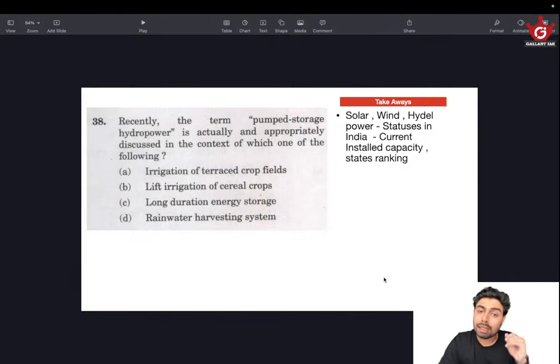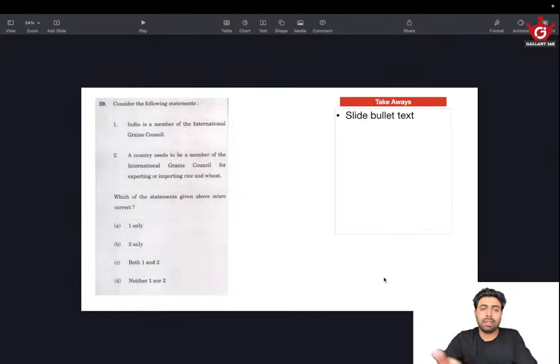So have an open mind to clear the question, or be confident that whatever question will be asked, I'll use my logic and elimination to arrive at the answer. Initially it will be difficult, but eventually you'll get there. Don't worry.